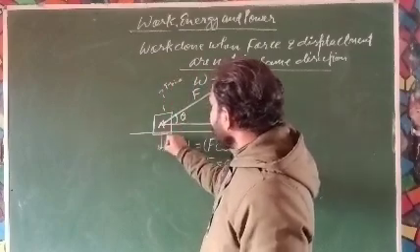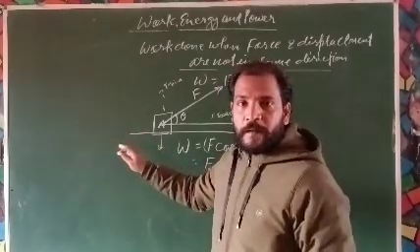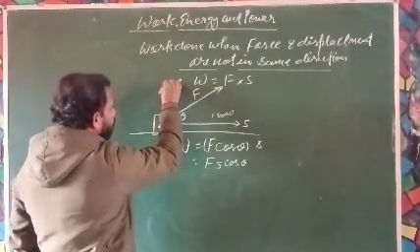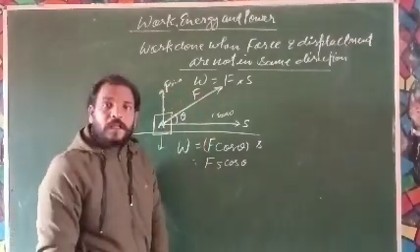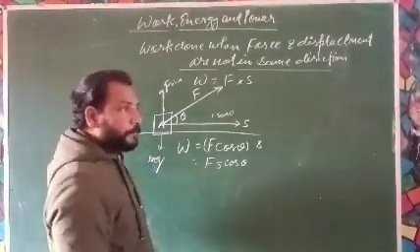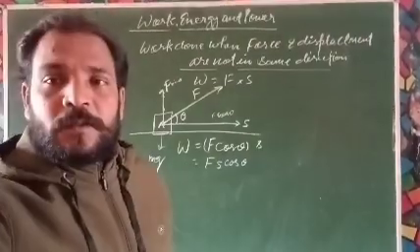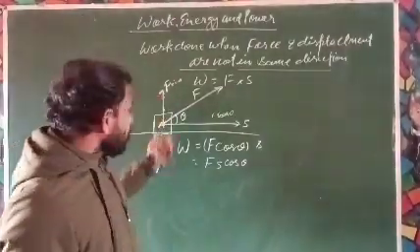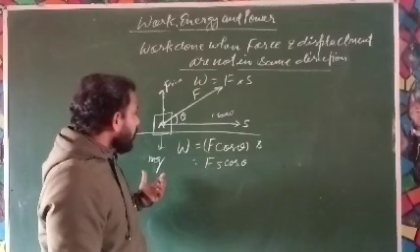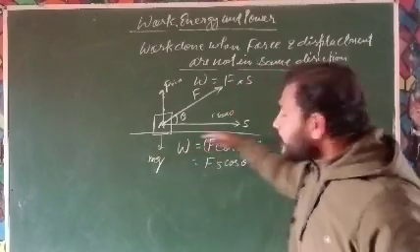F sin theta will be cancelled out because there is the normal force mg. So this perpendicular component will be cancelled out by the weight of the body. Okay, and the displacement takes place only in the horizontal direction.